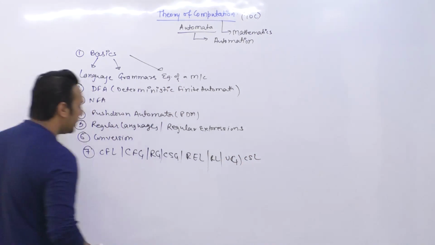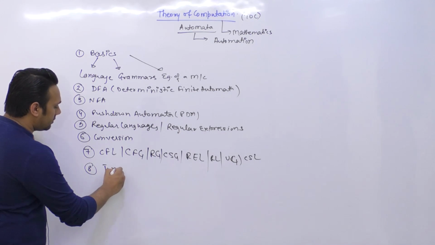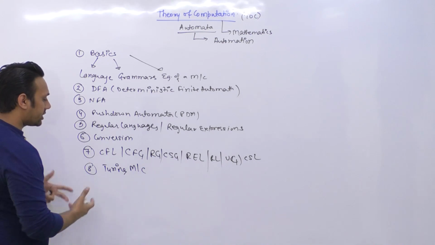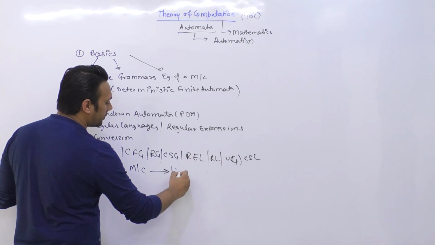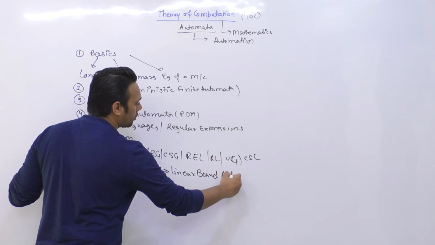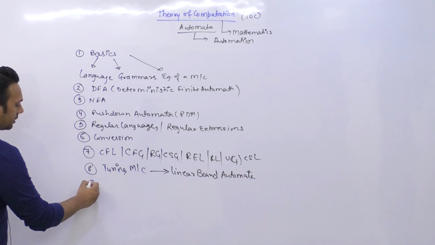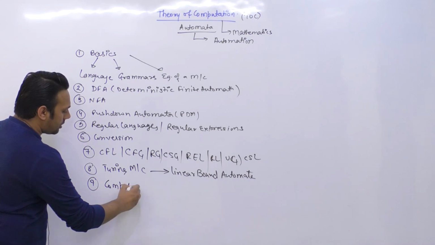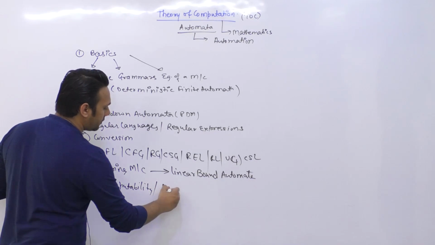Okay, and after this we'll check out what is a Turing machine. So Turing machines क्या होती हैं, and what are the limitations of Turing machines, and what is a linear bound automata. So linear bound automata, and after this linear bound automata we'll also discuss about the computability as well as decidability.